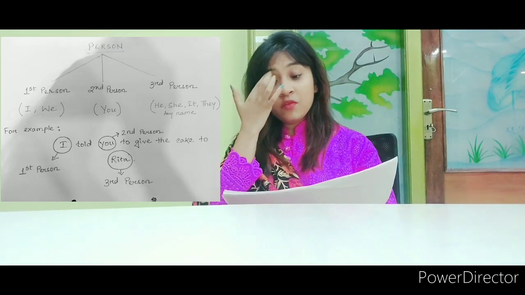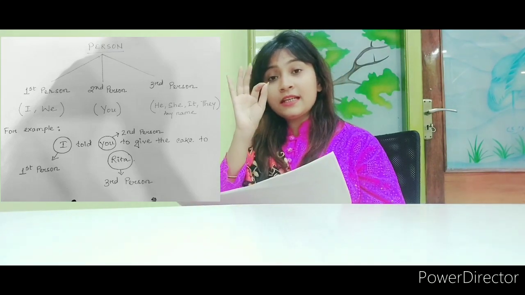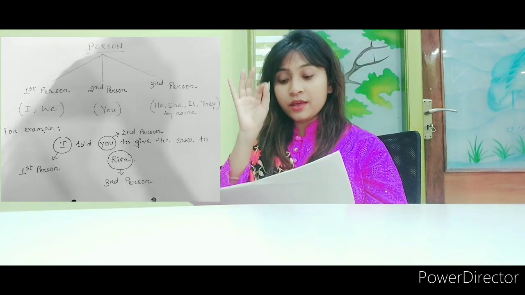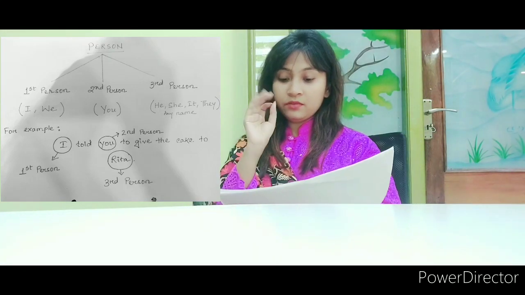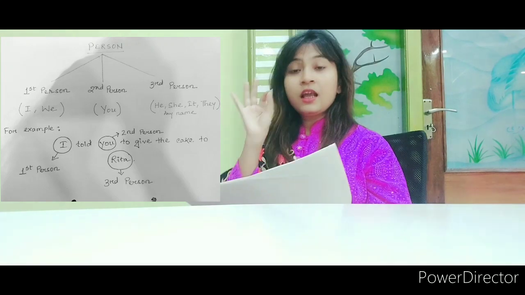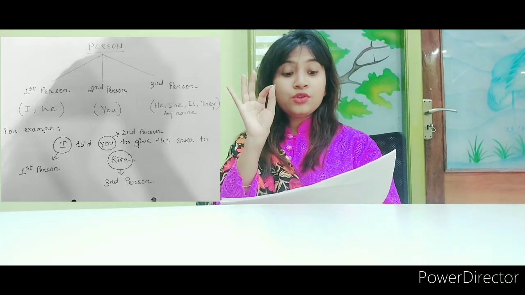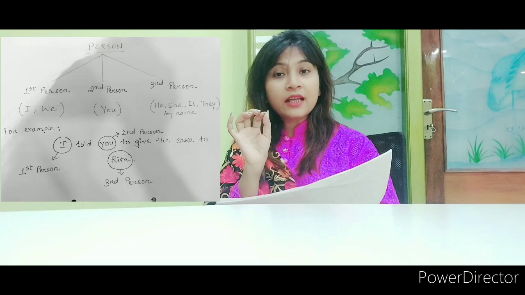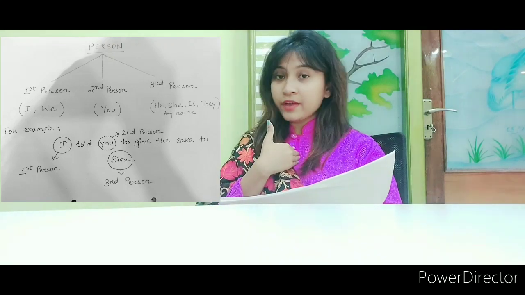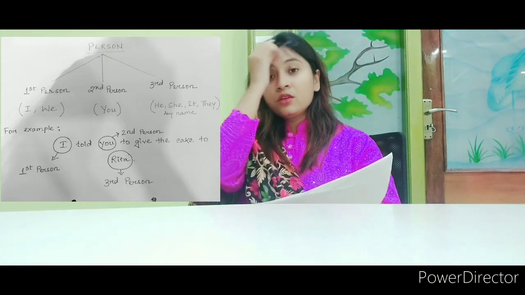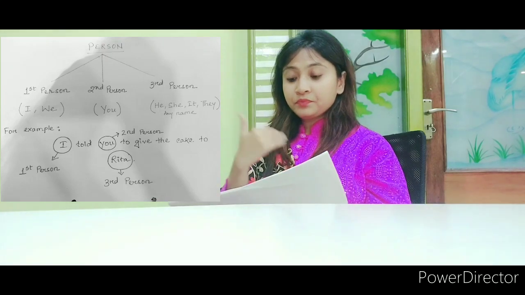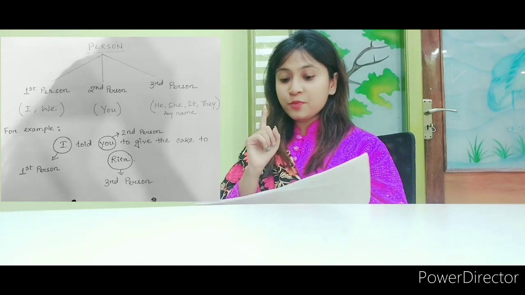Okay, so moving on to an example of a sentence where you can find the persons. Very carefully listen to the sentence. I told you to give the cake to Rita. I told you. Here I is very important, or you might say the most important. So here I is the first person.